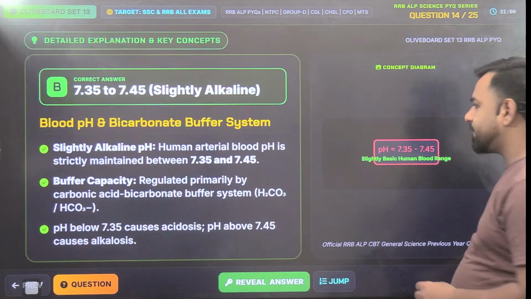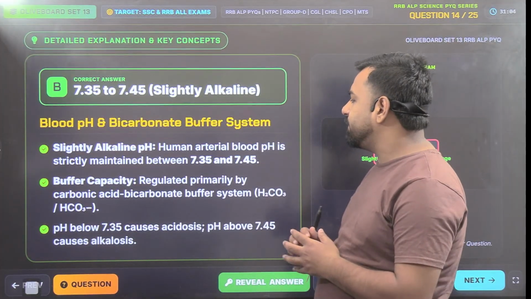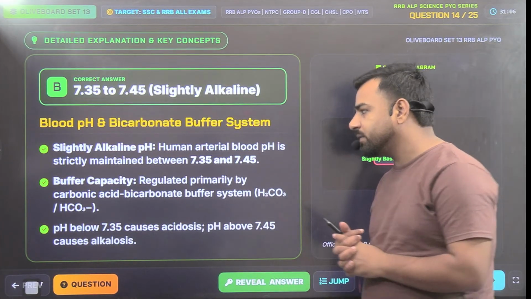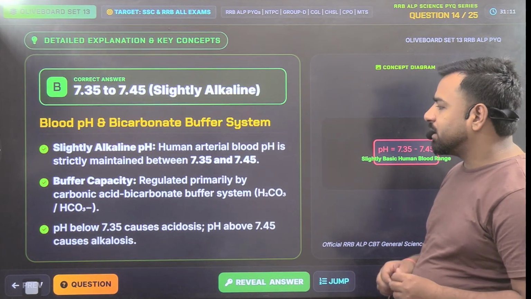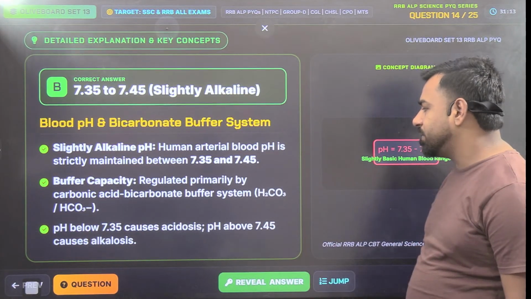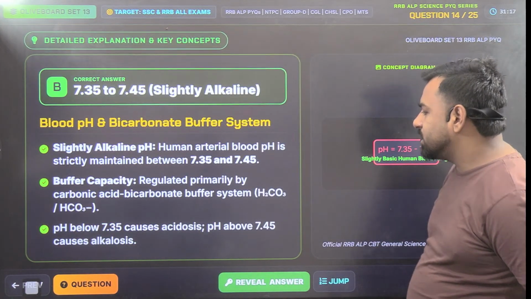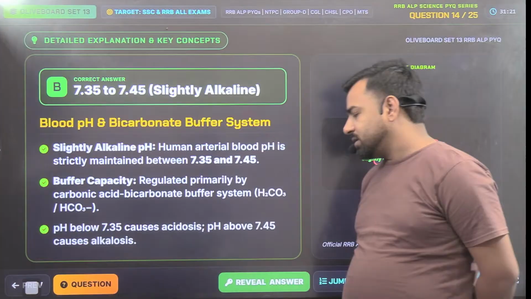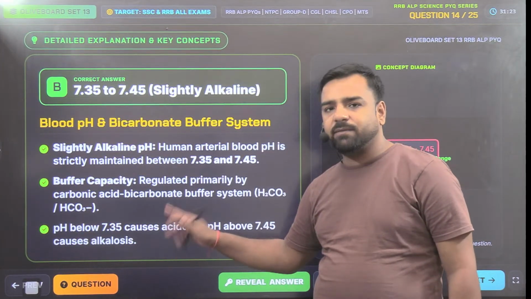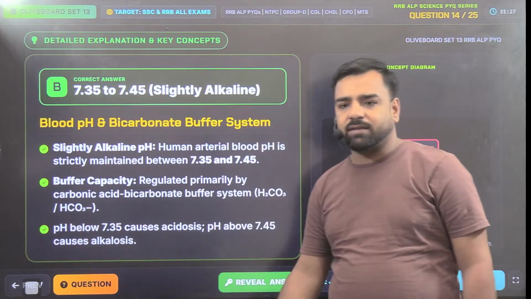Okay. Then, human arterial blood pH is strictly maintained between 7.35 and 7.45. Talking about the buffer capacity, it is regulated primarily by the carbonic acid bicarbonate buffer system. A pH below 7.35 causes acidosis, and a pH above 7.45 causes alkalosis. So you can link it with the acidic part, which is below 7, and the basic part, which is above 7. Okay,